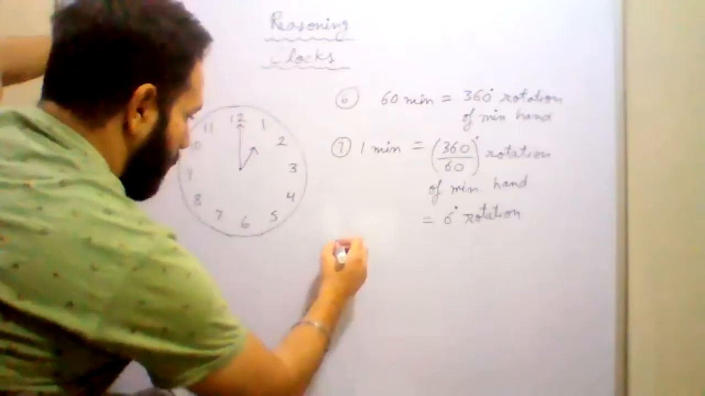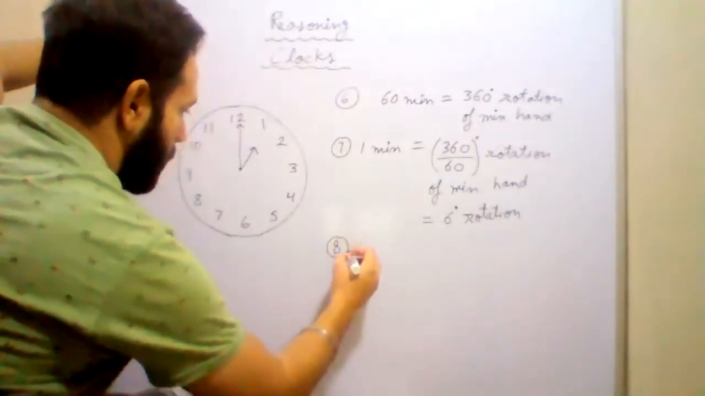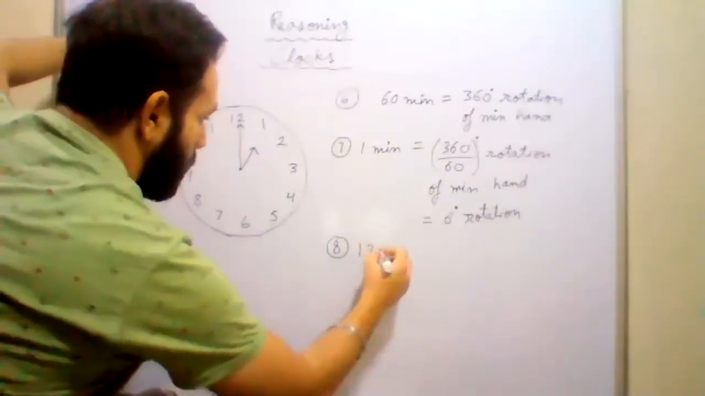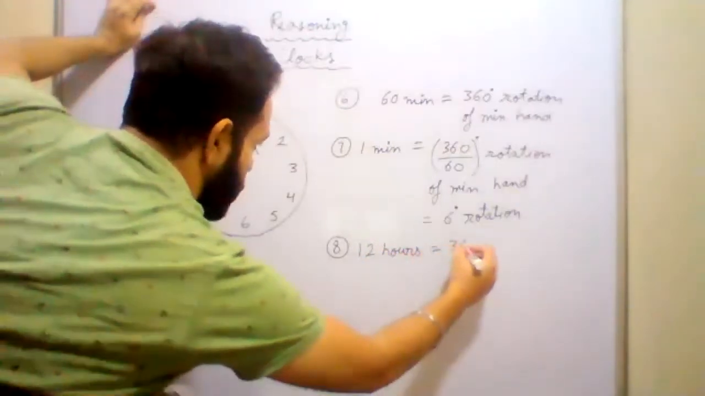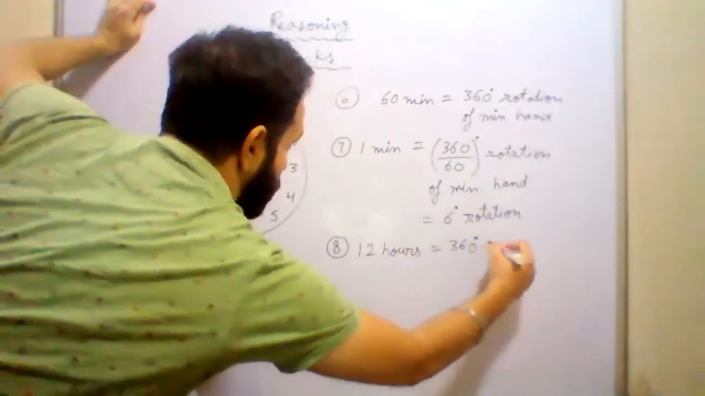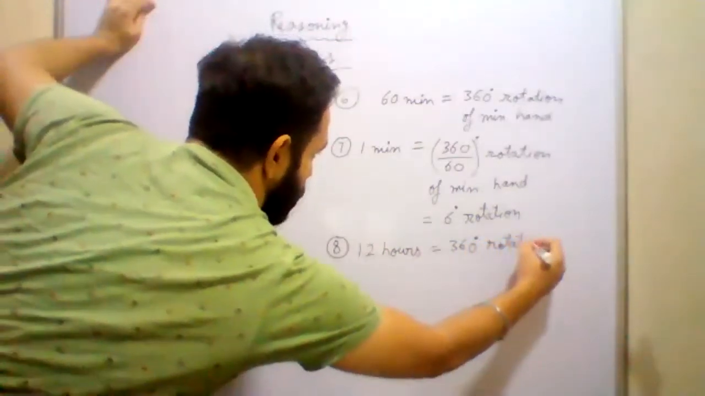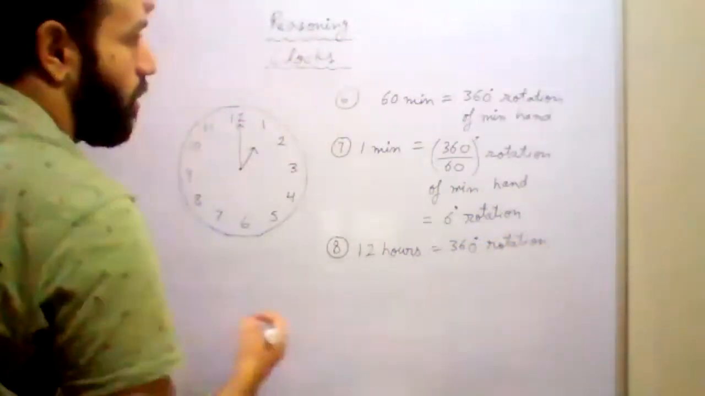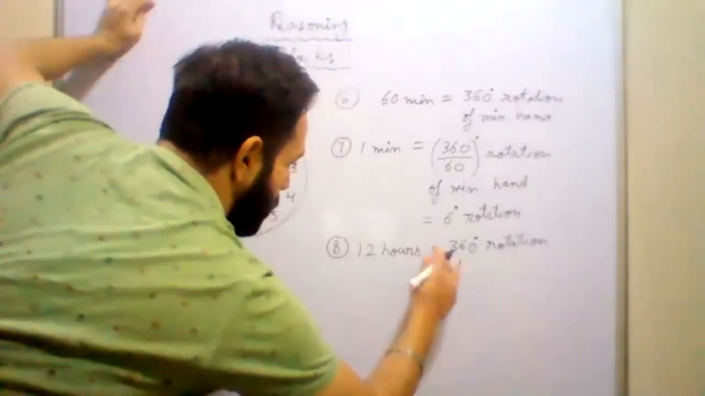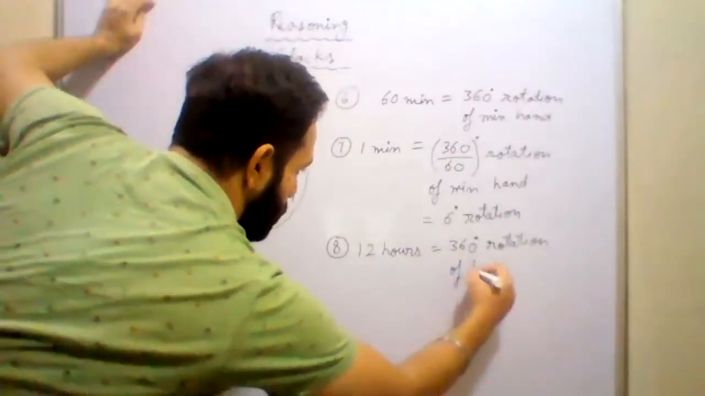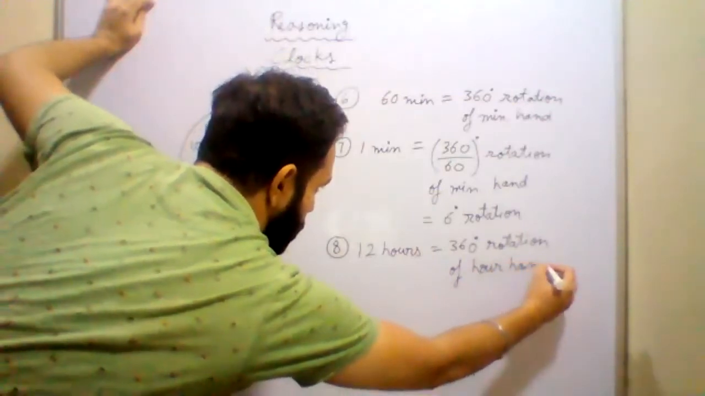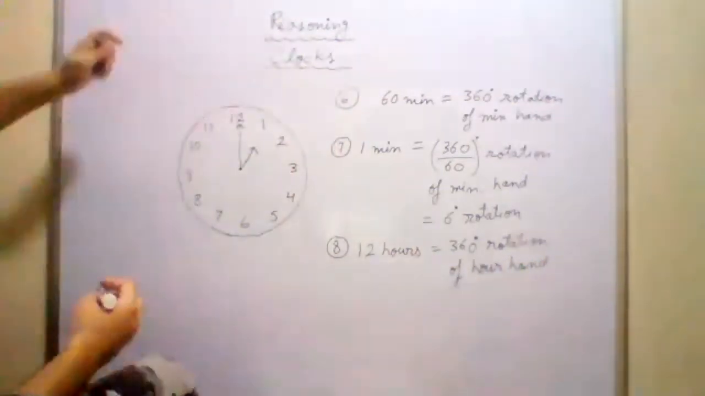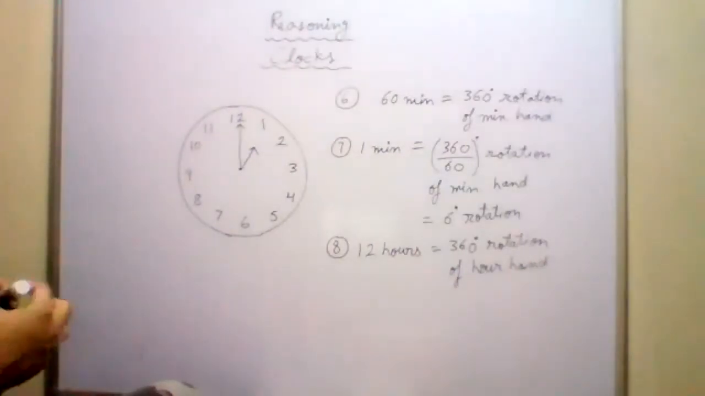So I am writing the same thing here. 12 hours equals 360 degree rotation of our hand. 360 rotation of our hand.